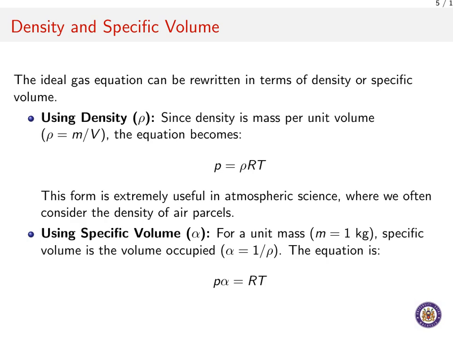This form is incredibly handy because we frequently talk about the density of air parcels as they rise and sink in the atmosphere. Another useful form involves specific volume, represented by the Greek letter alpha. Specific volume is the inverse of density. It is the volume occupied by a unit mass, like 1 kilogram, of a gas. So the equation becomes P times alpha equals R times T. Both of these versions are just different ways of looking at the same fundamental relationship between pressure, temperature, and how much stuff is in a given space.